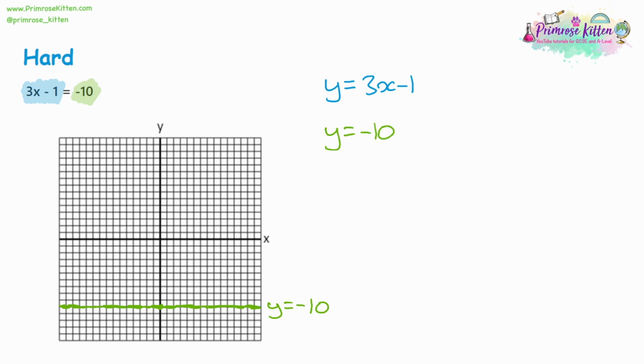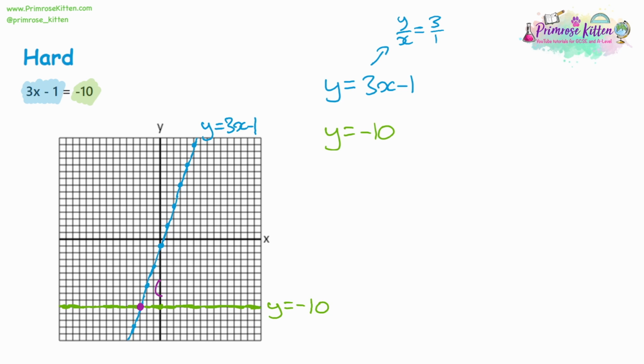Label it, and then have a look at the other one. We want y equals 3x minus 1. The y-intercept is going to be at -1. And the gradient, if the gradient is the difference in y over x, then the gradient is 3. So it's going to be 3 over 1. If you move once on the x-axis, you're going to move 3 on the y-axis. And so we can plot a pattern to draw a line across, and also in the other direction. Draw your line through, label, and look at the point of intersection.